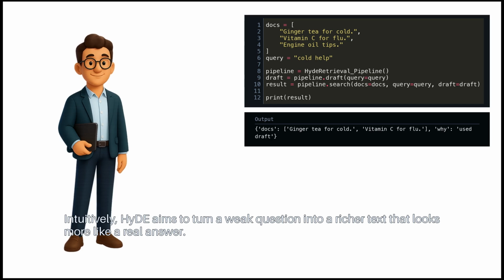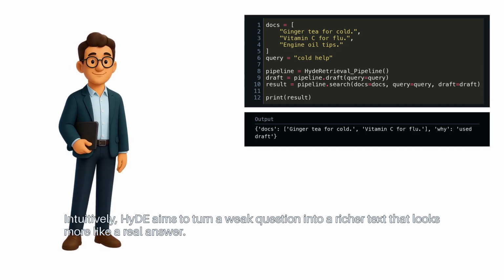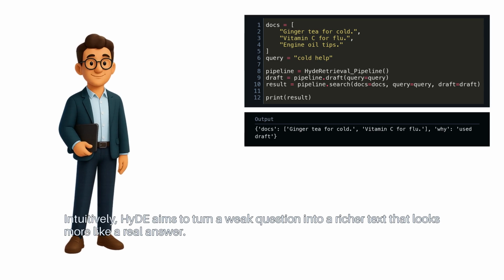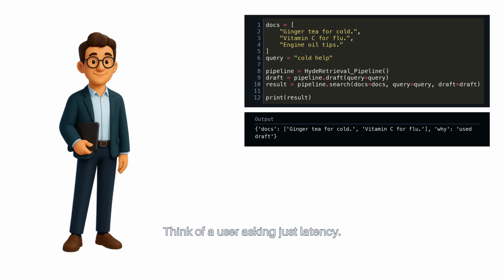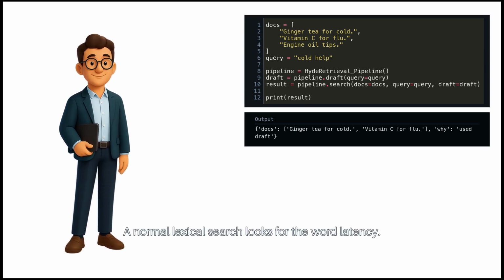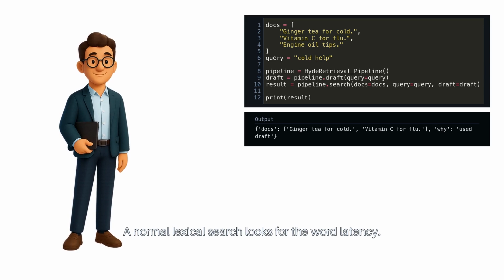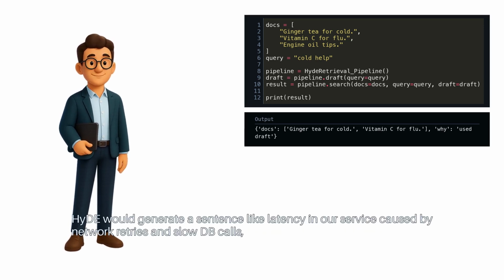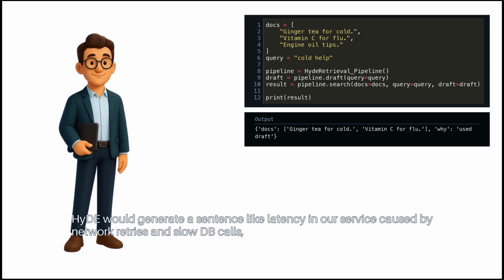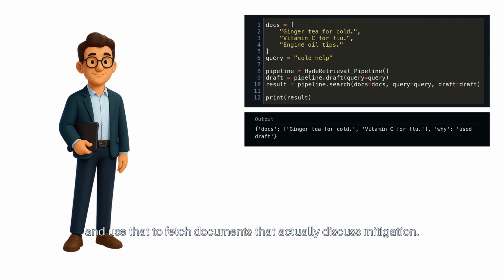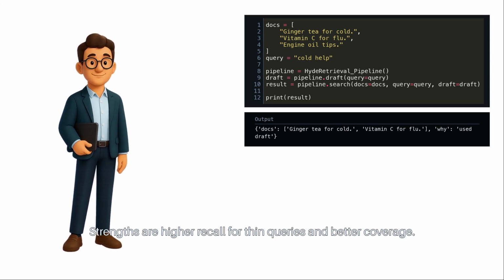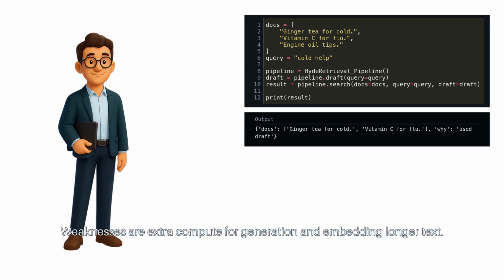Intuitively, HyDE aims to turn a weak question into a richer text that looks more like a real answer. Think of a user asking just "latency." A normal lexical search looks for the word latency. HyDE would generate a sentence like, "Latency in our service caused by network retries and slow DB calls," and use that to fetch documents that actually discuss mitigation. Strengths are higher recall for thin queries and better coverage. Weaknesses are extra compute for generation and embedding longer text.